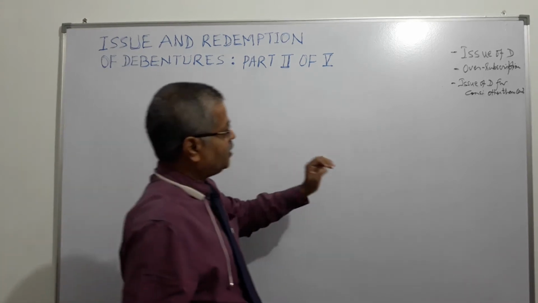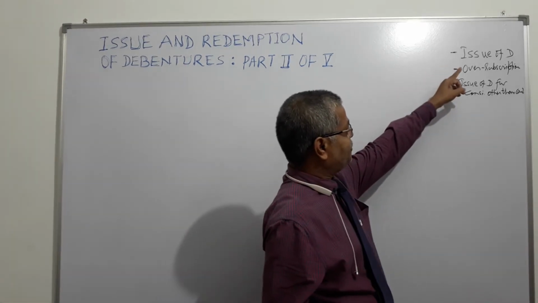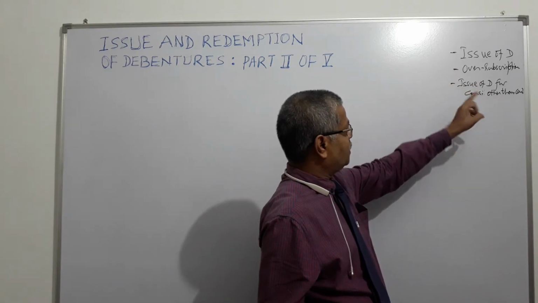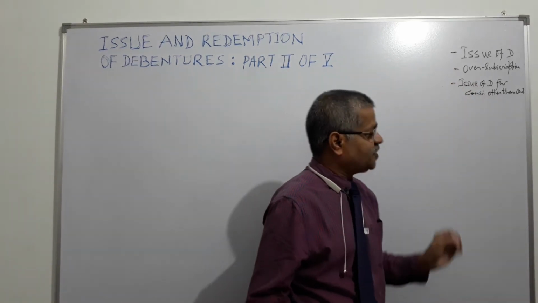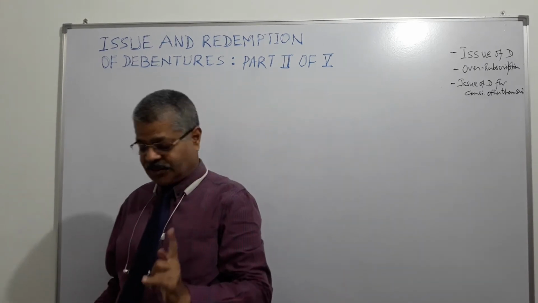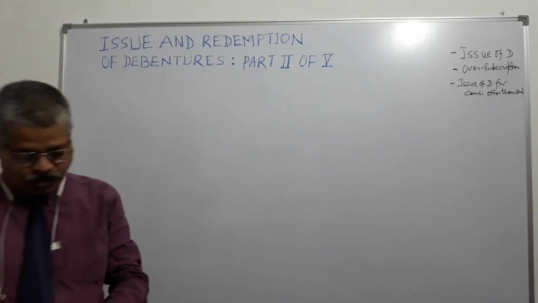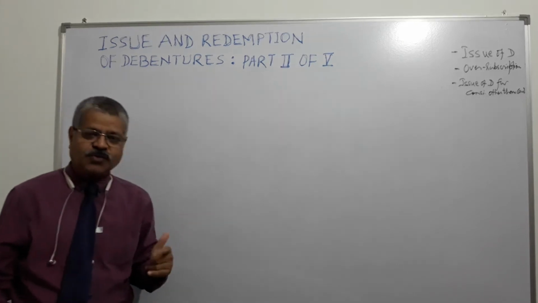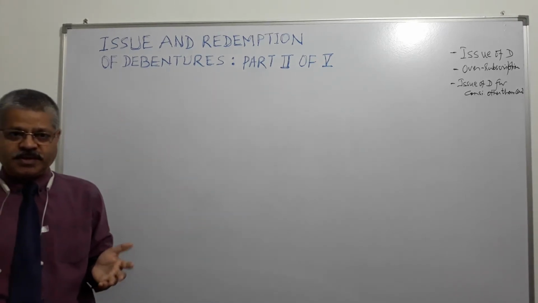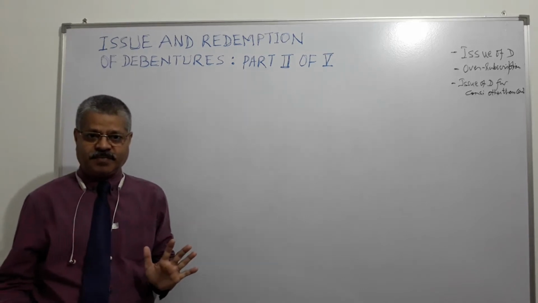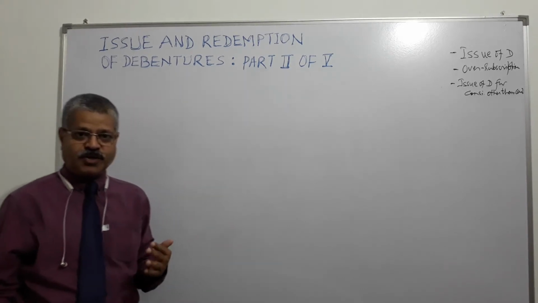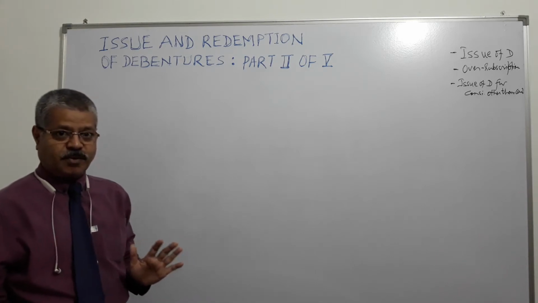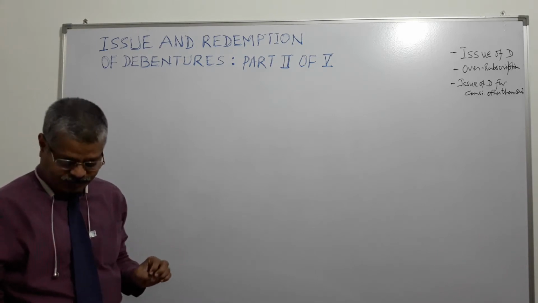In this second part we will discuss issue of debentures, oversubscription, issue of debentures for consideration other than cash, right? So we go to issue of debentures directly. The procedure for the issue of debentures is exactly the same as is the procedure for issue of shares. There is no difference in the procedures adopted, right?